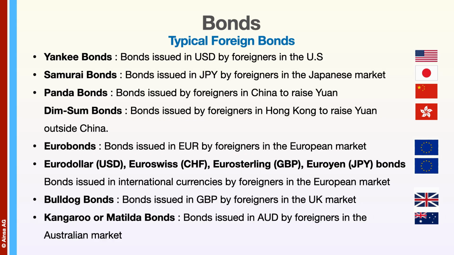Euro bonds are bonds issued in euro by foreigners in the European market. Euro dollar, Euro Swiss, Euro sterling, Euro yen bonds are bonds issued in international currencies by foreigners in the European market. Bulldog bonds are bonds issued in British pounds by foreigners in the UK market. Kangaroo or Matilda bonds are bonds issued in Australian dollars by foreigners in the Australian market.